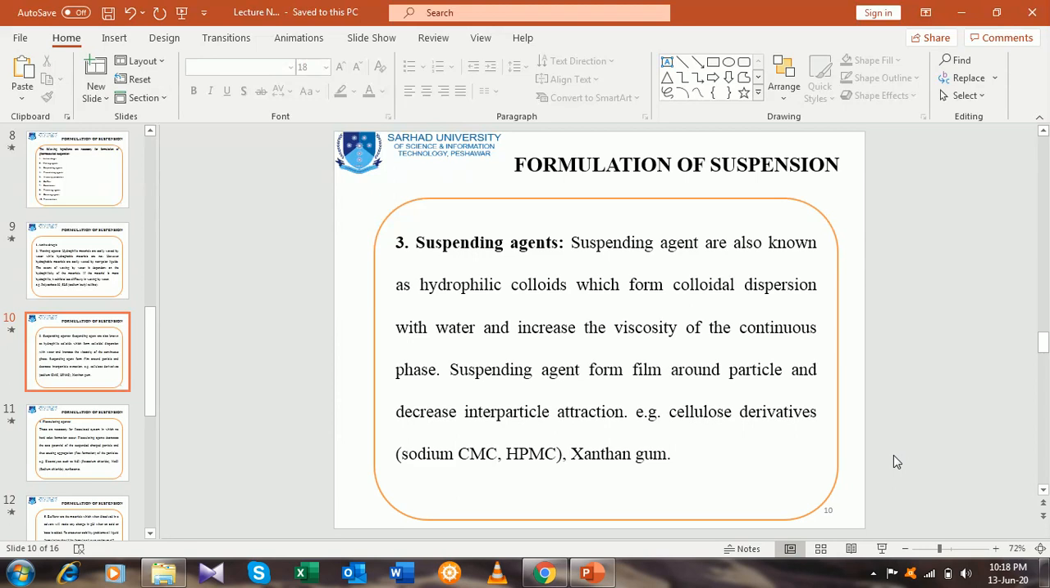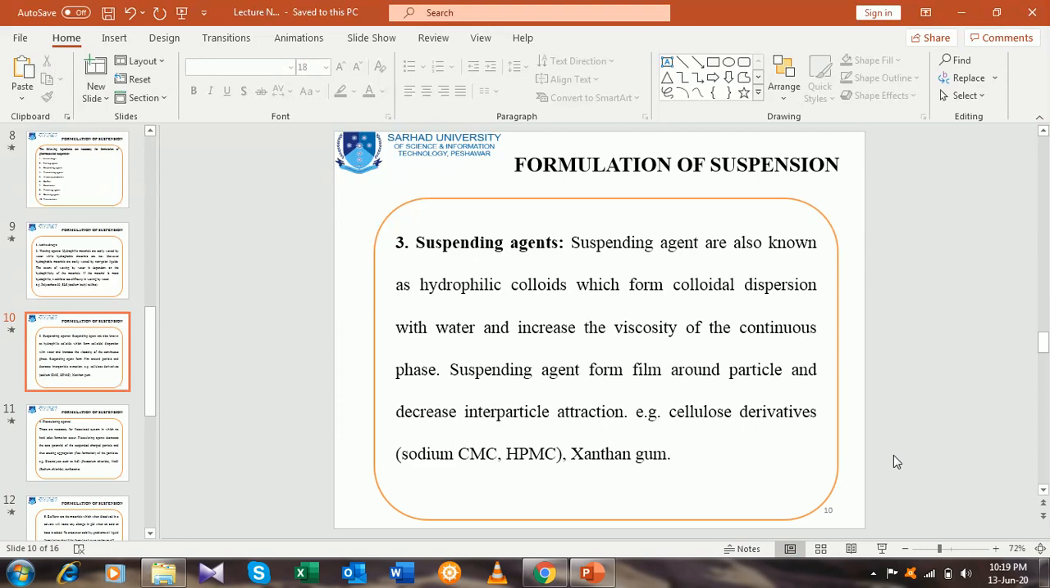They are termed hydrophilic colloids because they form colloidal dispersion with water, and suspending agents are responsible for increasing the viscosity of the continuous phase or the medium. If I add a suspending agent in a particular formulation, I am going to increase the viscosity of the continuous phase, and the colloidal dispersion with water will also occur.